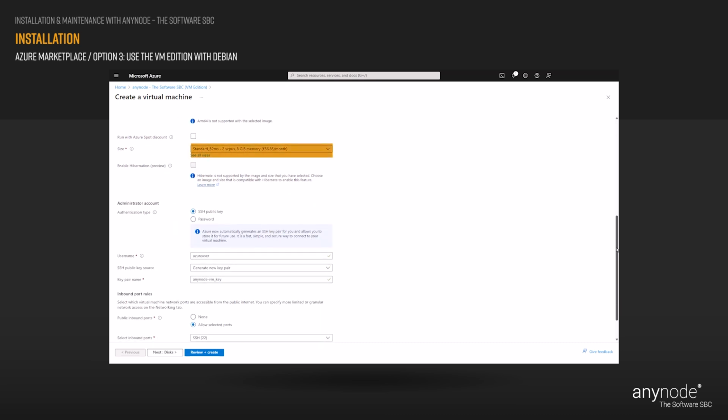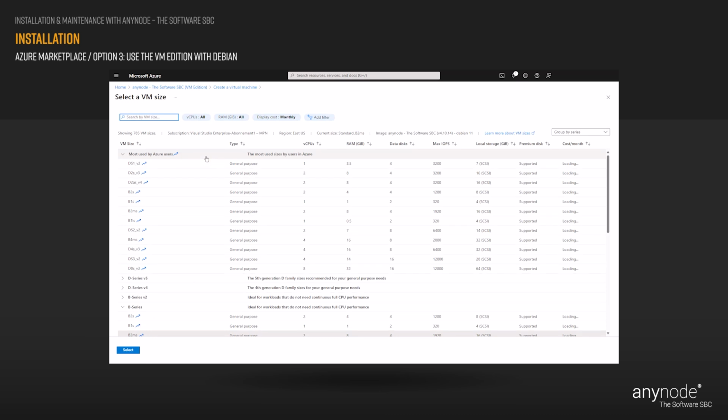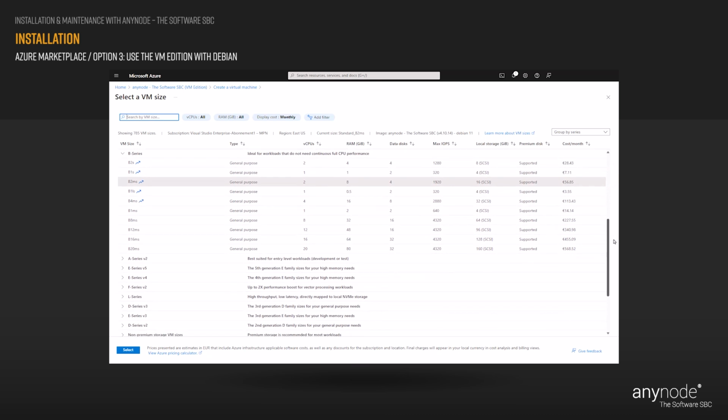At Size, click on See All Sizes. You can select the size of the virtual machines here. This will affect how much money you pay for your VM monthly. Depending on your region selection, you have multiple options available. Please note, not all models are available in all regions. Also, pricing for the same model may vary in the different areas. We recommend B-Series VMs for test purposes and F-Series for production systems. You can switch between the models later.